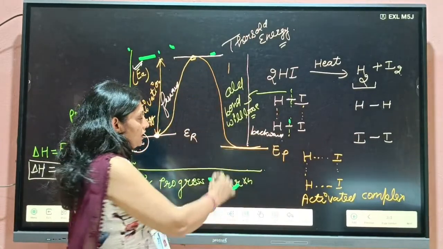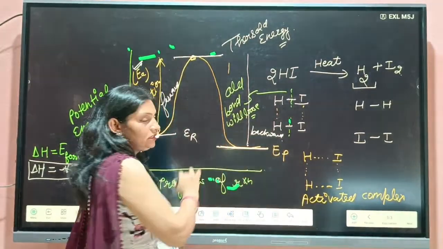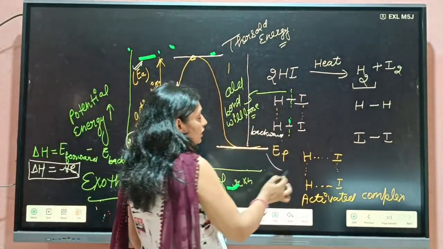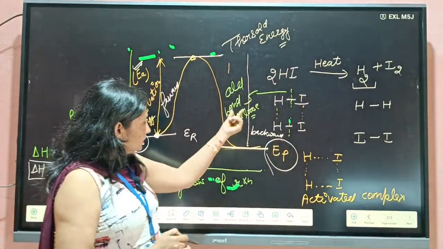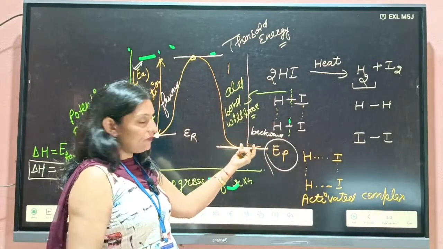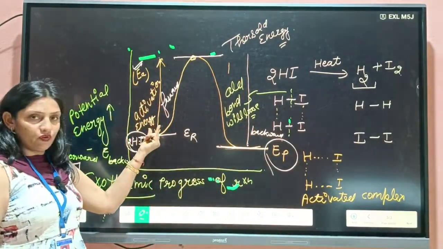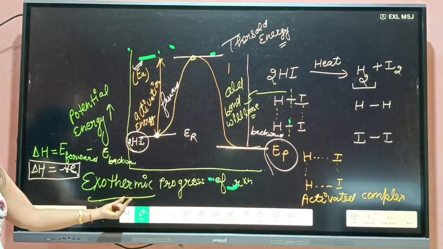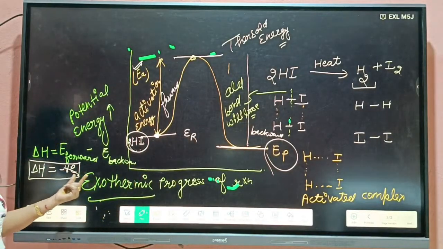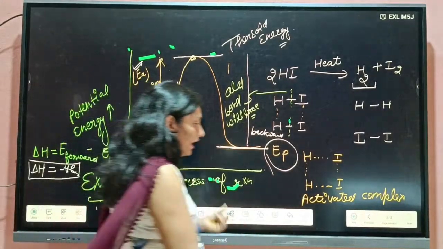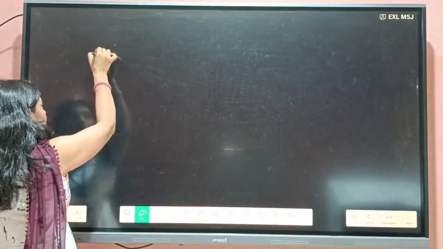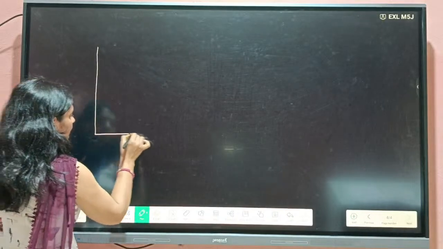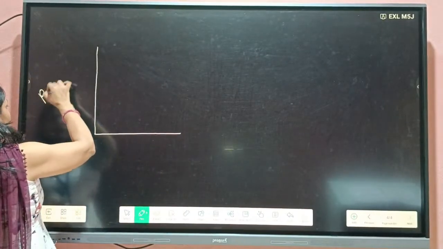So finally, let us consider we are getting the product at this energy level. So this is known as the energy of the product. Clear? So if the backward energy level is greater as compared to forward, then it is known as an exothermic process and enthalpy change will be negative here. And in other way, this is potential energy.